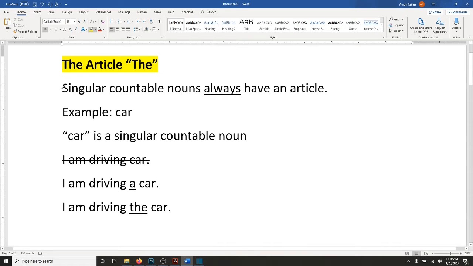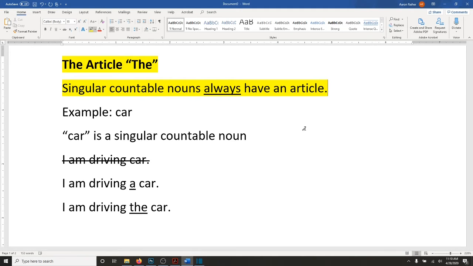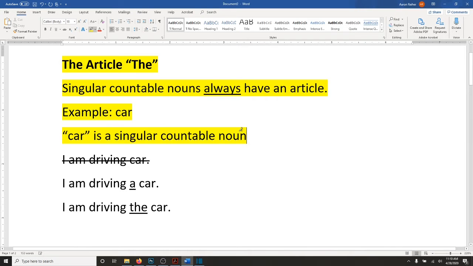So first, singular countable nouns always have an article. For example, the word car. Car is a singular countable noun. Okay, it's referring to only one, and it's something that I can count.